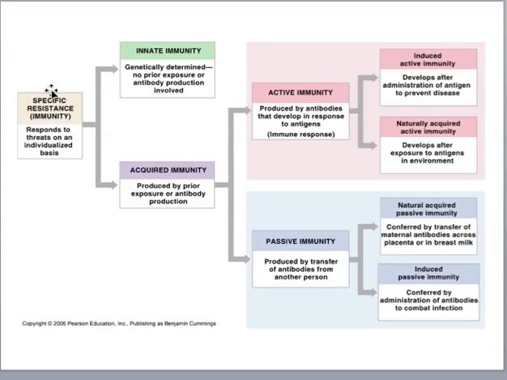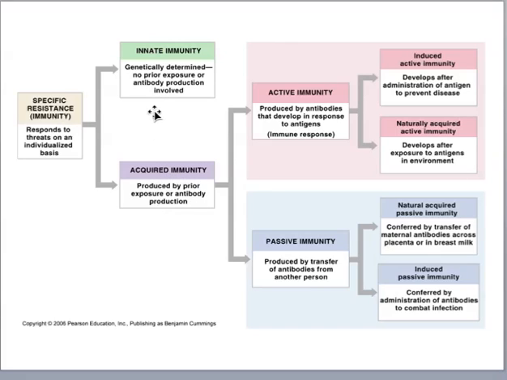Again, we were talking about specific resistance or immunity, and this responds to threats that are individualized, not generalized, like we were talking about with nonspecific. Innate immunity is genetically determined. It's not based on prior exposure, and it doesn't involve antibody production at all. That's just the fact that goldfish will get goldfish diseases. It's an inborn immunity.